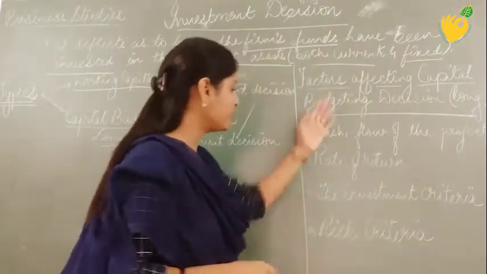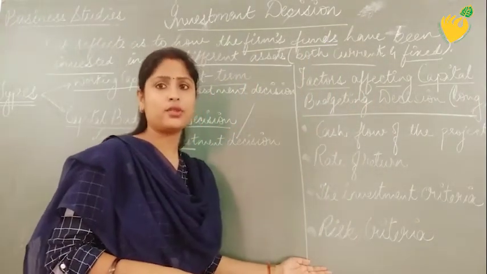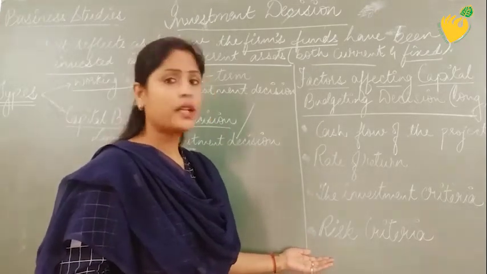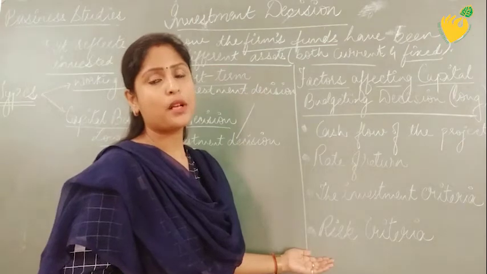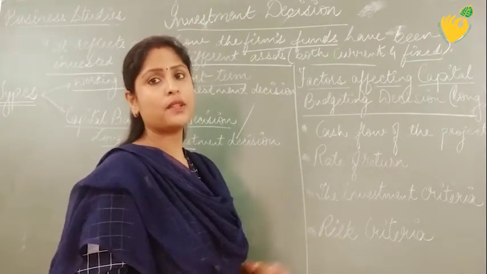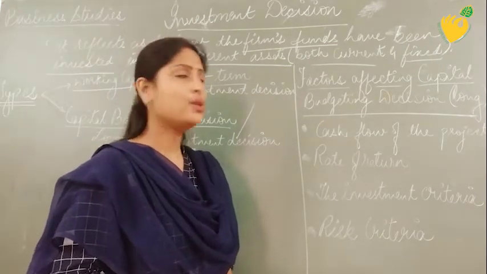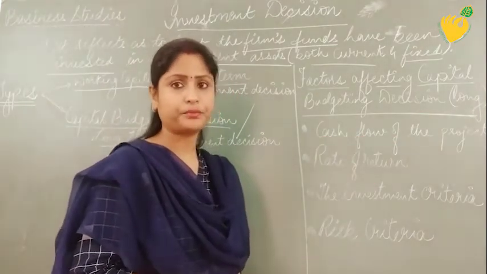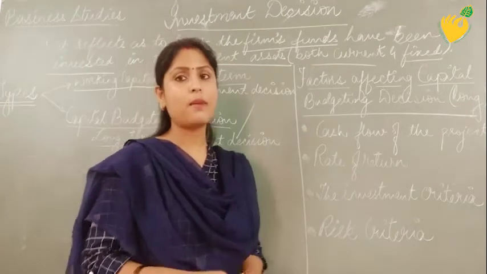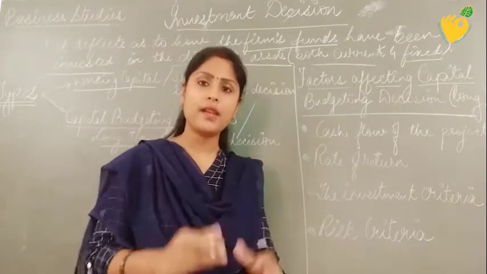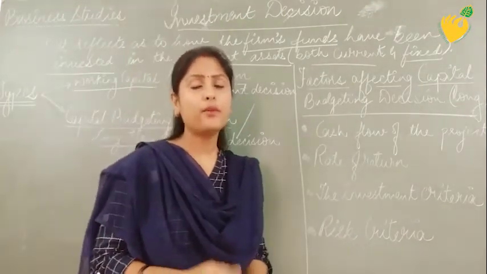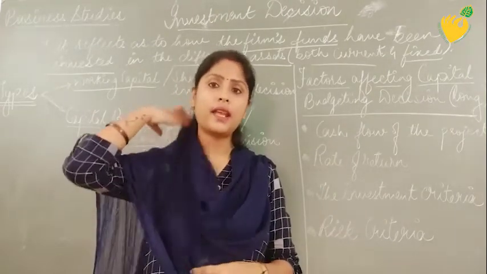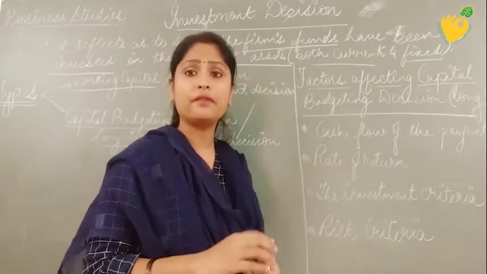Now, here are the 4 criteria, 4 decisions, 4 points which affect the working of the organization if the money is getting invested for a longer duration. Number 1 is cash flow of the project. At the time when the finance manager has decided to invest in any project, before taking that decision, definitely the finance manager has analyzed that project very deeply.